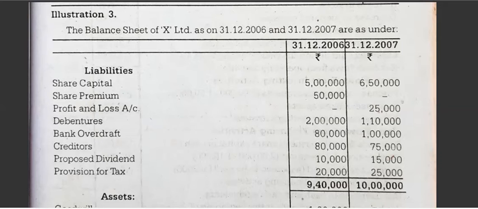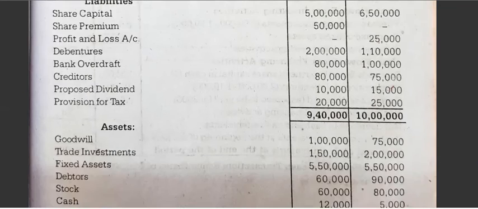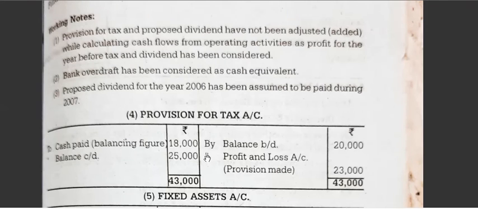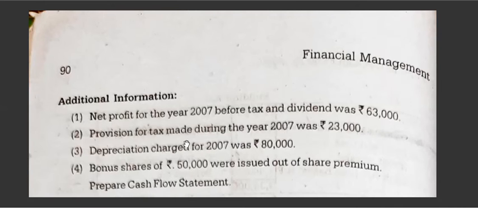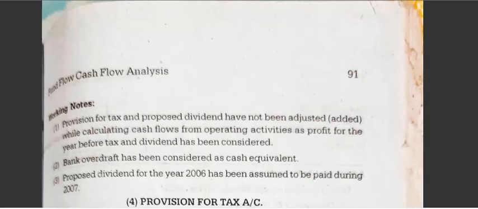So 10,000 is paid in 2007. This account we will open, then you will understand it. Now provision for tax, because there is an adjustment. In the adjustment you check, provision for tax is given. So we have opened an account here.